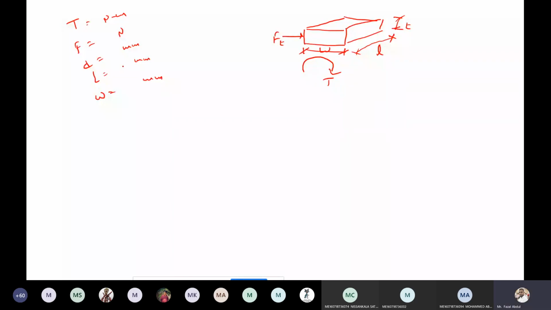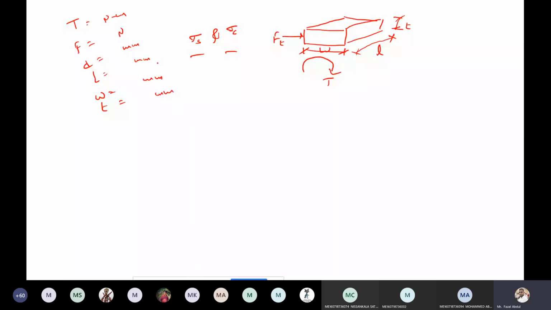Width of the key W, and T is the thickness in mm. Now what types of failure have we seen just now? Shear failure and crushing failure. These two failures we have seen. Now based on these two, we are strengthening the key.